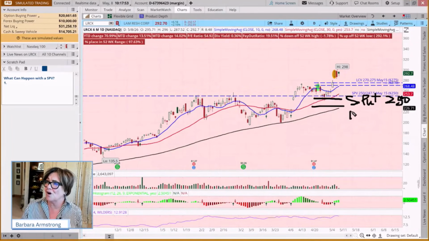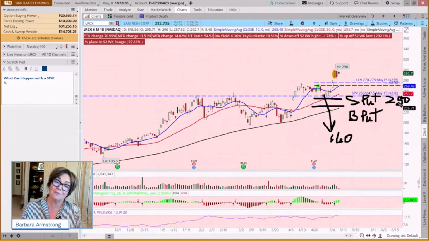And just in case you're wrong, you're going to buy a put, because what if some bad news came out and all of a sudden the stock dropped to 160 and somebody's saying, well, you told me you'd pay me 250, so here you go. By buying a put, it gives you the right to sell it, and in our case, at 247.50.